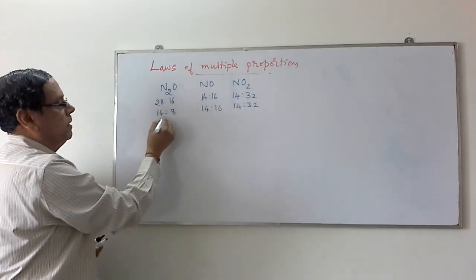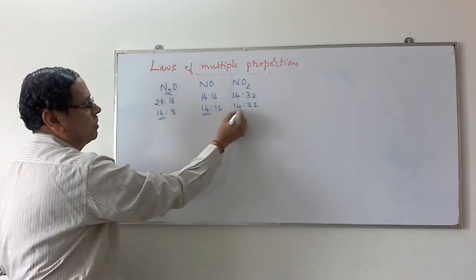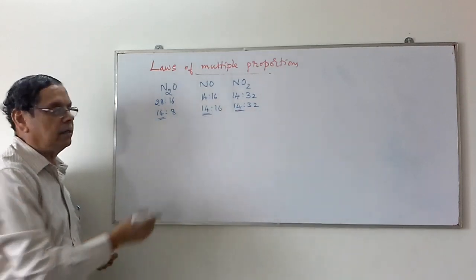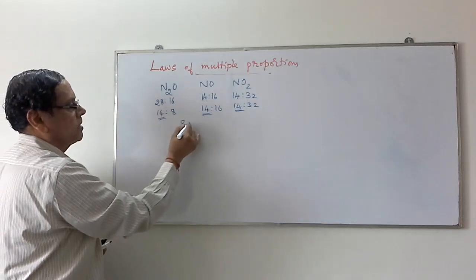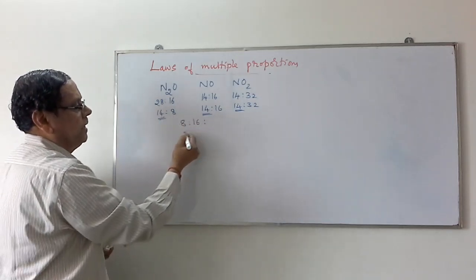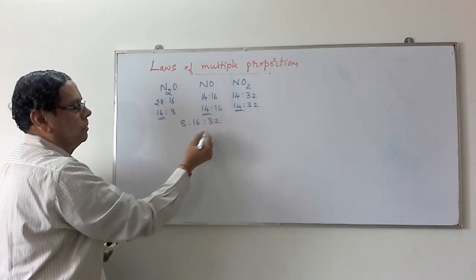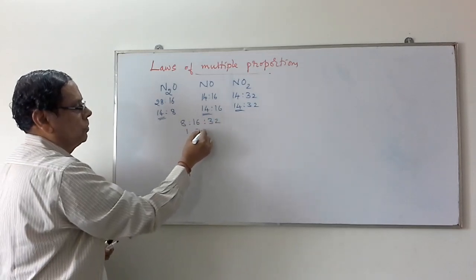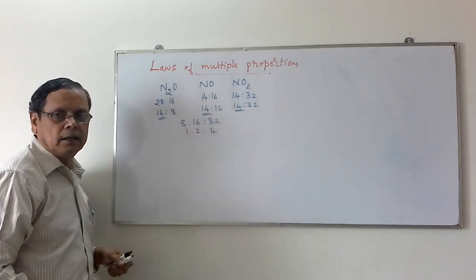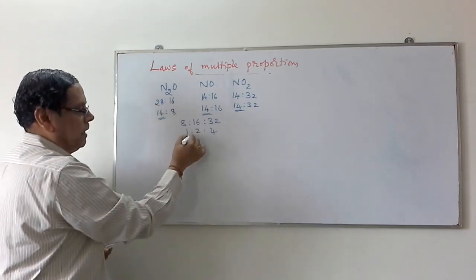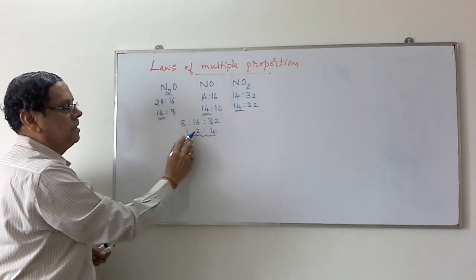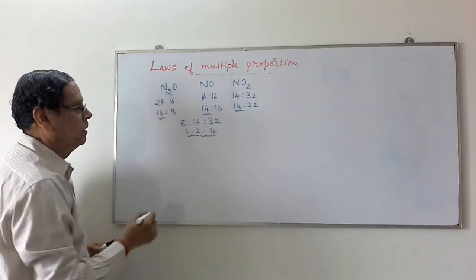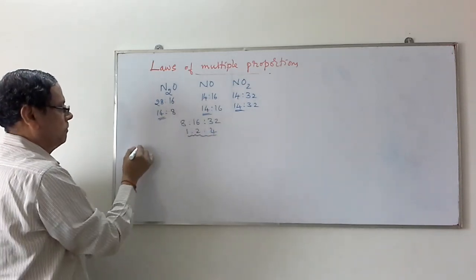So if you take the ratio of the masses of the oxygen combining with fixed mass of the nitrogen, 14 grams, then the ratio of the masses of the oxygen are 8 is to 16 is to 32, or we can say 1 is to 2 is to 4. So the ratio of the masses of the oxygen combining with the fixed mass of the nitrogen bear a simple ratio. Now let us take one more example.